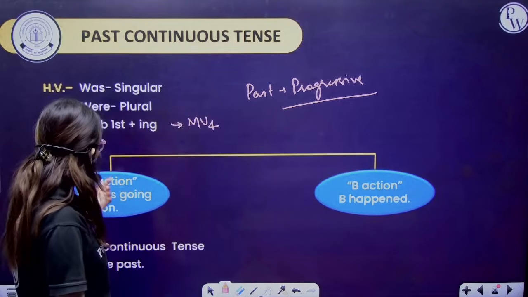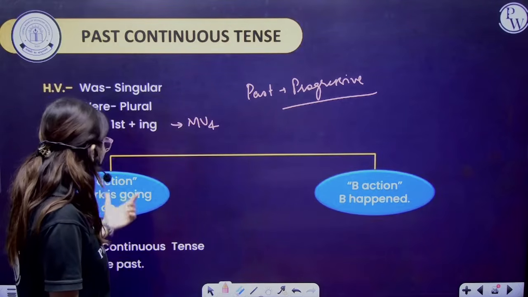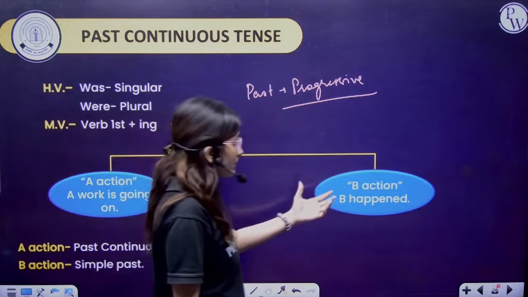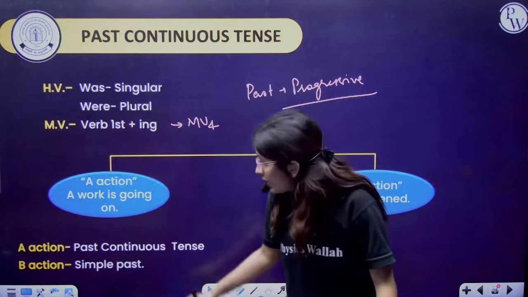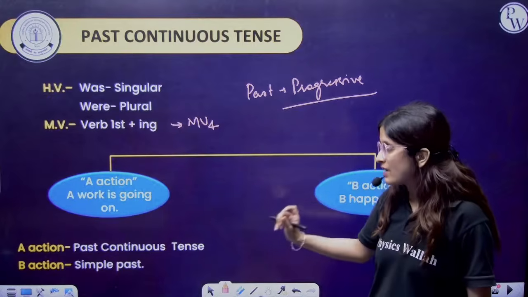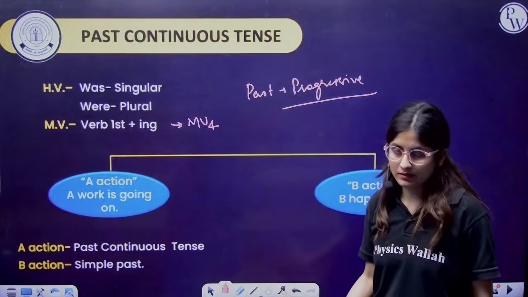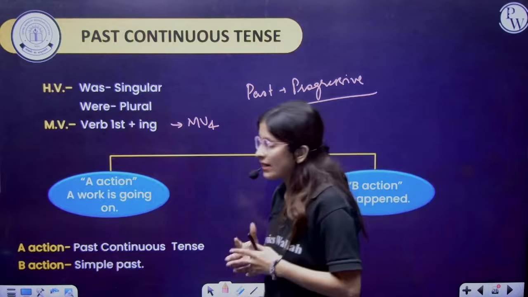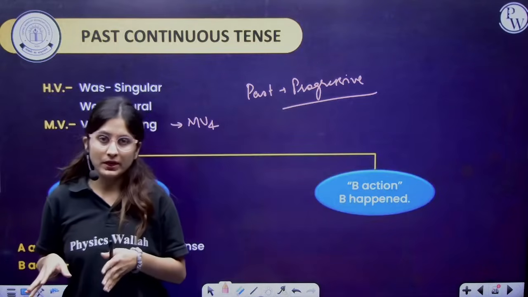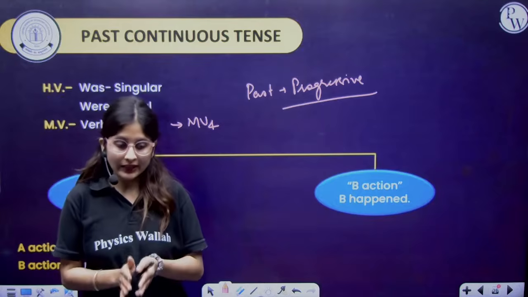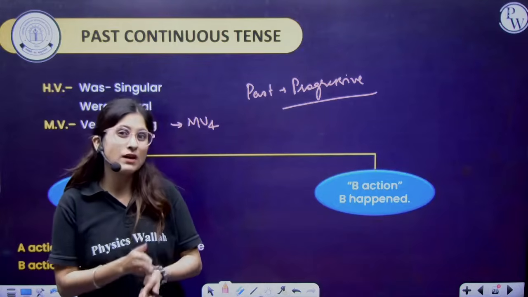Fine. So a work is going on, and the action B happened. Now, A action past continuous, B action that is a simple past. So the first action that is going on in the past is the past continuous, and the action that happened, that will be the past perfect one.